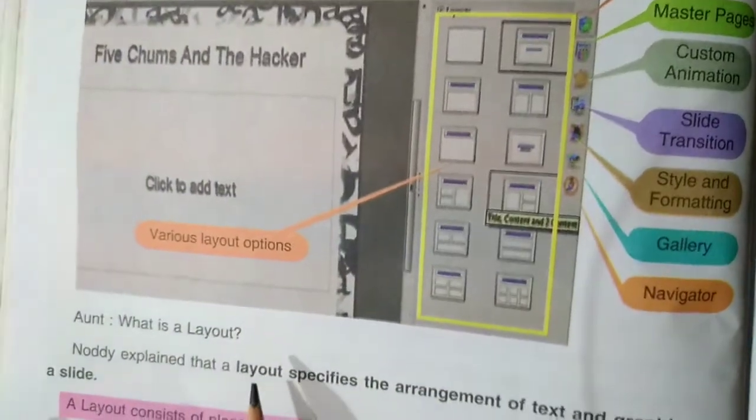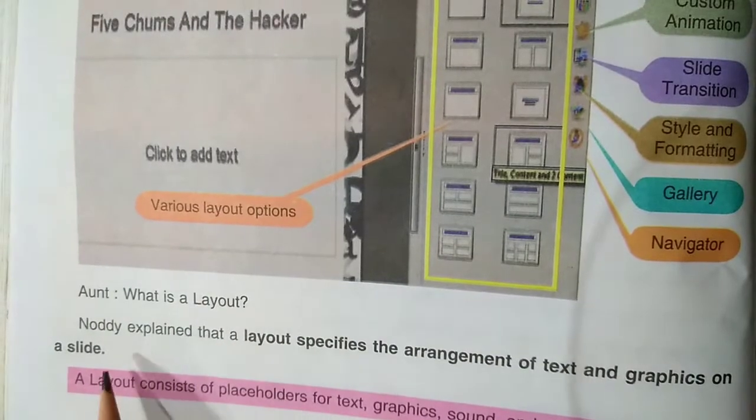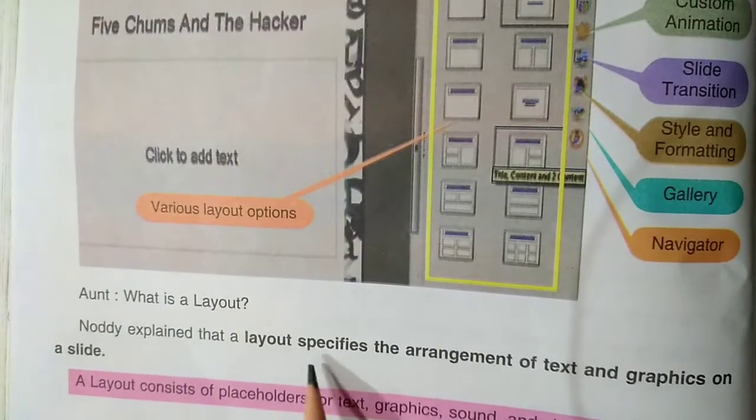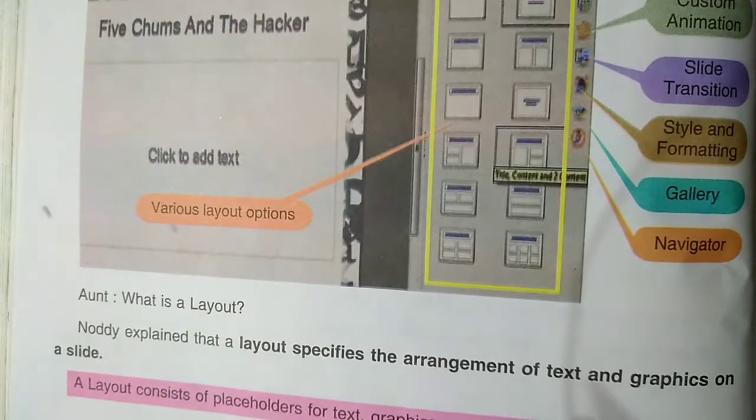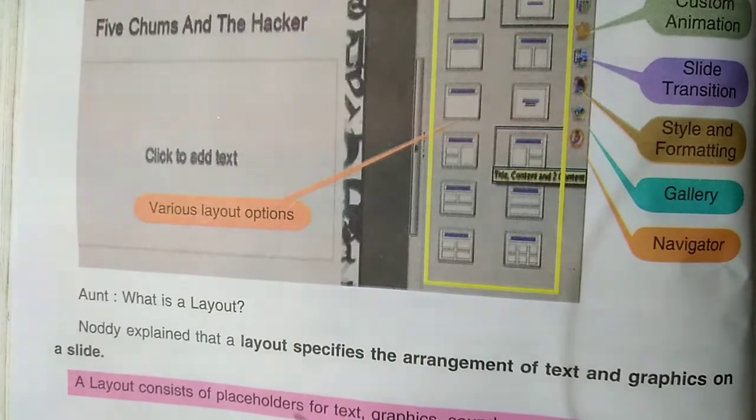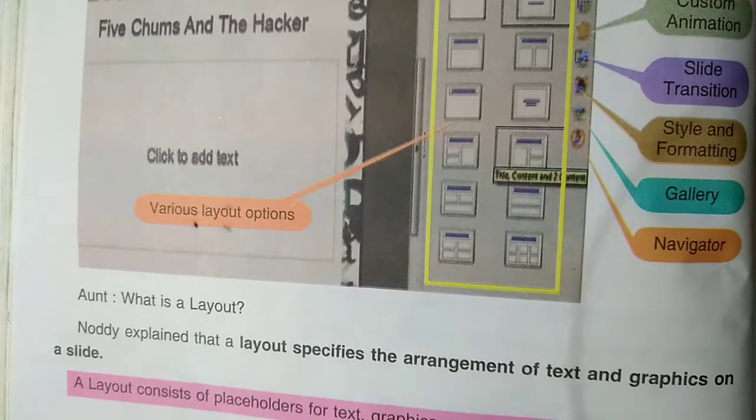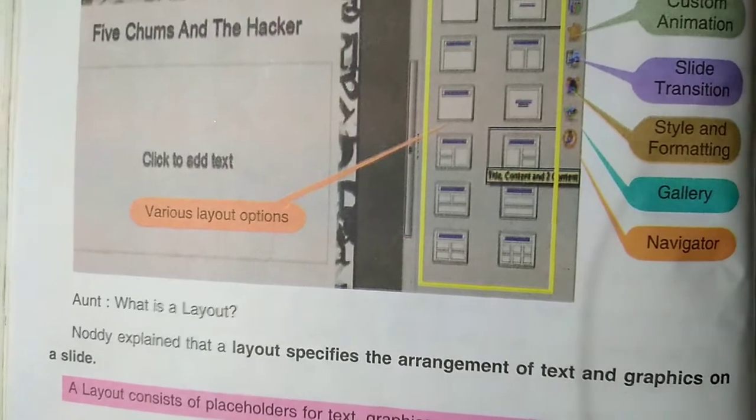What is a layout? Now the next thing, what is a layout? Nodi explained that a layout specifies the arrangement of text and graphics on a slide. A layout consists of placeholders for text, graphics, sounds and charts etc.